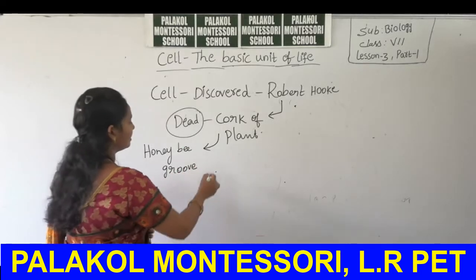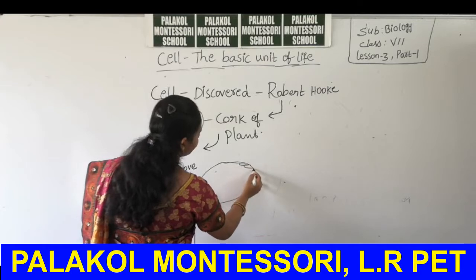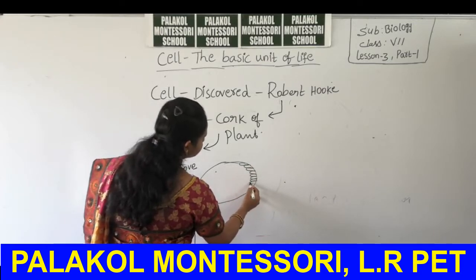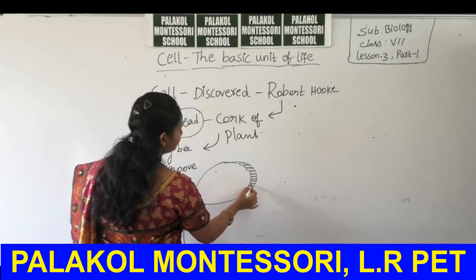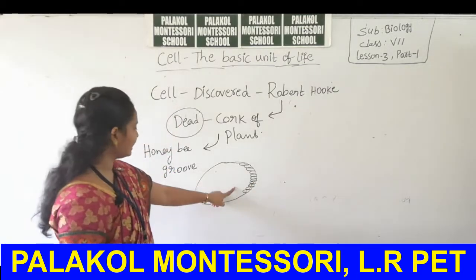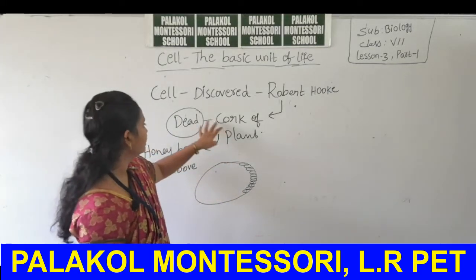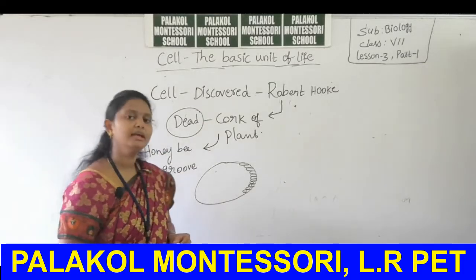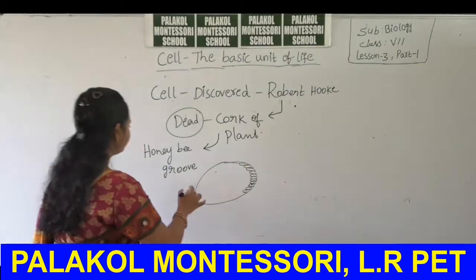That means the honeycomb has a sac-like structure, and in that structure there are so many grooves. Inside those regions honeybees store the honey. So, like that, these grooves are similar to the cells present in the cork of the plant.